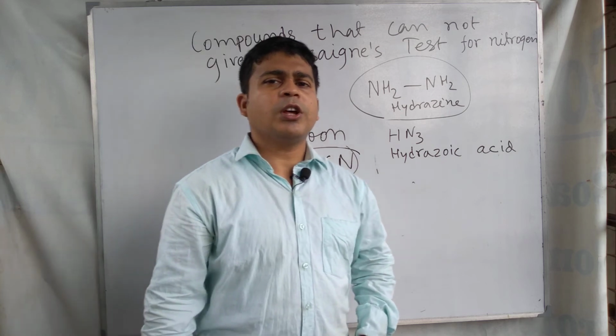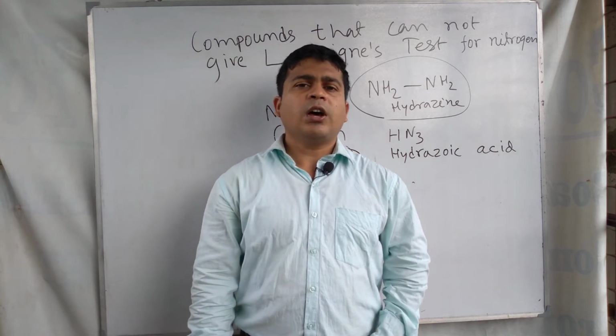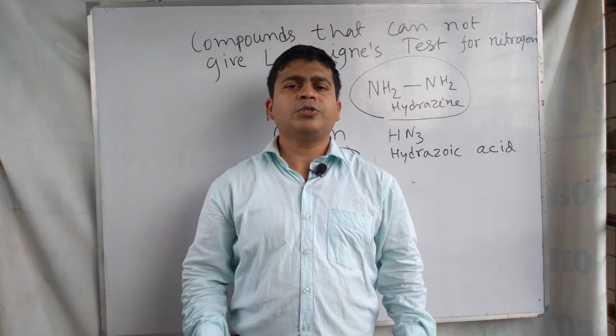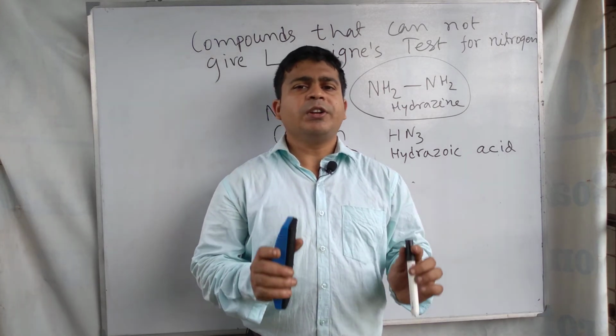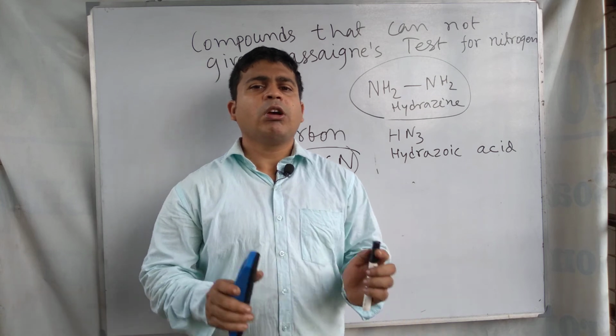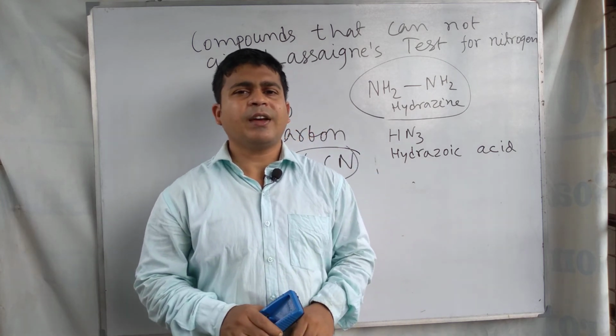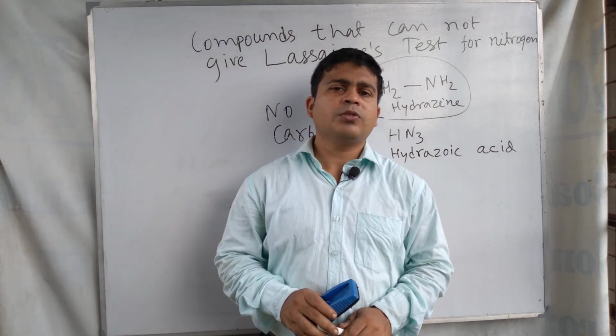This is the discussion of the failure of some compounds in the Lassaigne test for nitrogen.